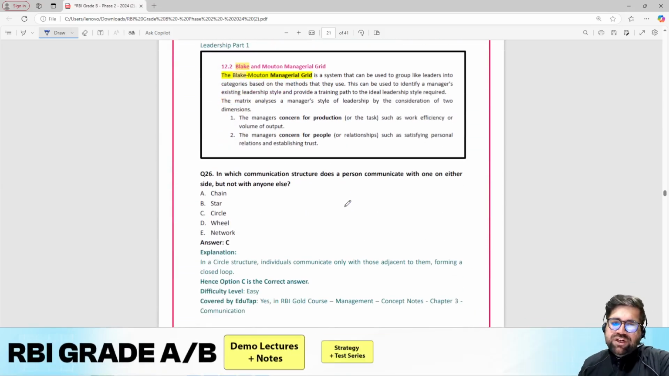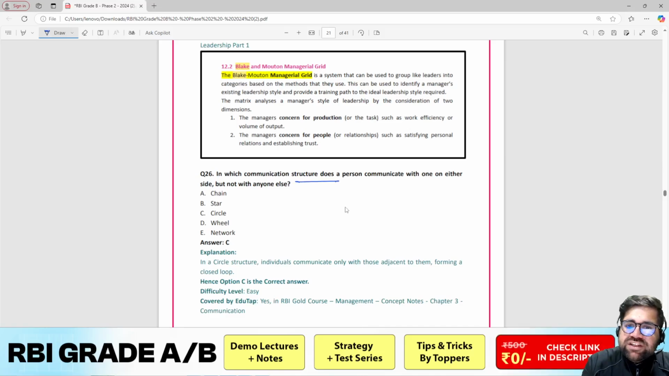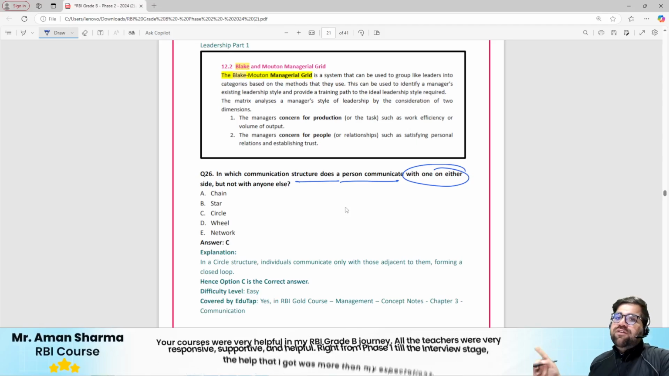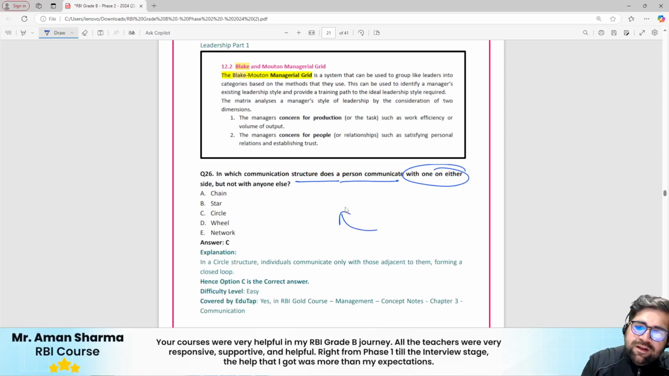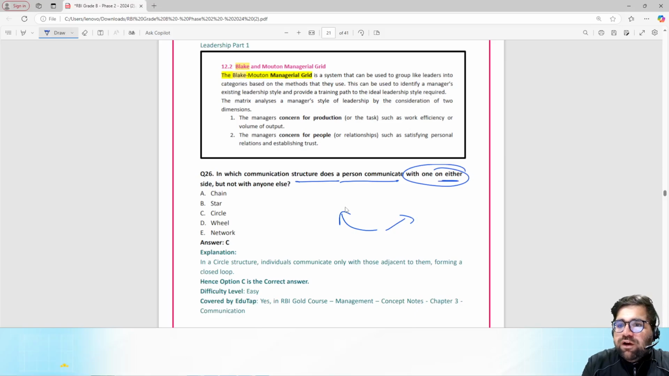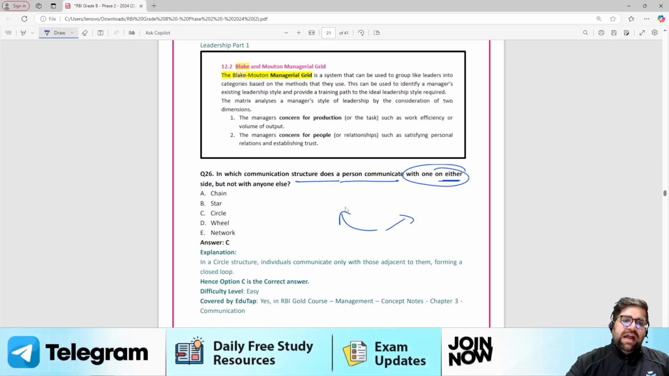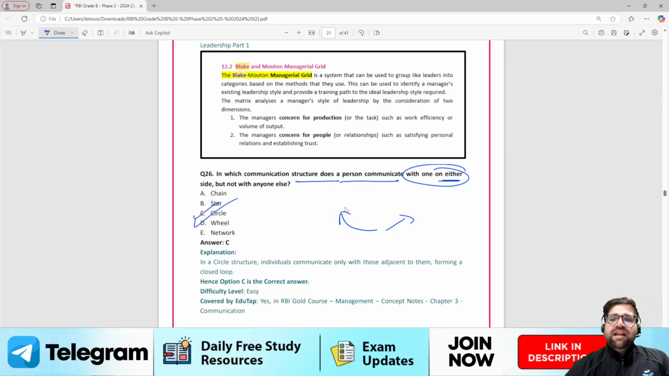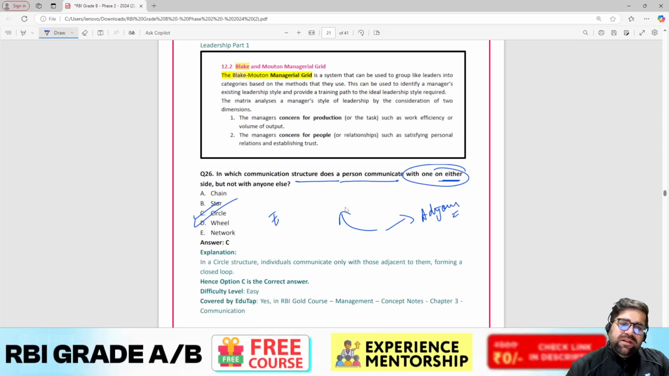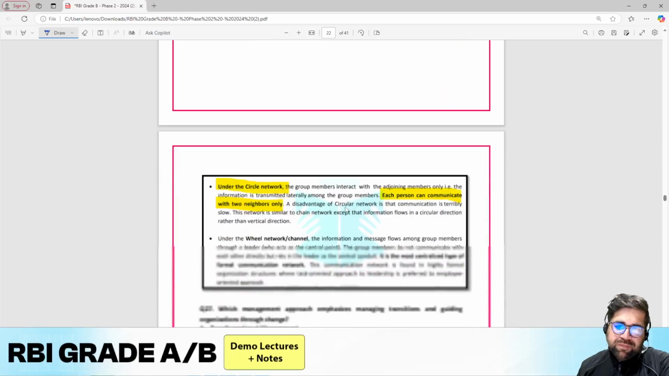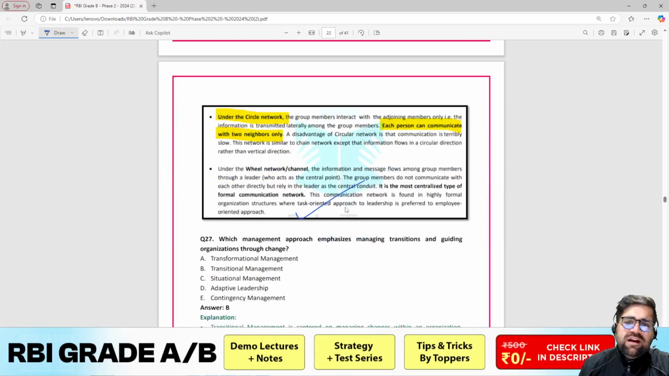Moving forward to question number 26. In which communication structure does a person communicate with one on either side but not with anyone else? So you communicate either to your left or to your right. One on either side basically means either I am communicating to my right or to my left. So that happens in your circle only. It is like adjoining. Cool. According to me, this is also an easy question. You should have done it in your exams as well. Moving forward, all such questions are covered in our course as well.